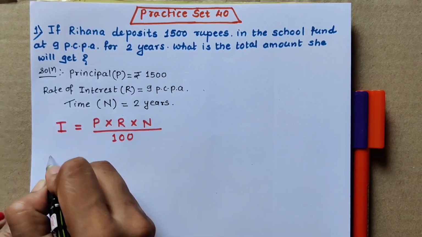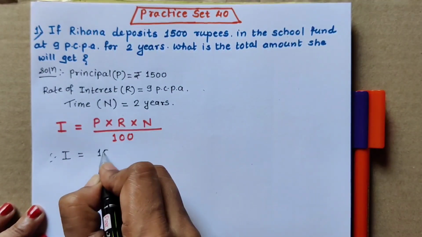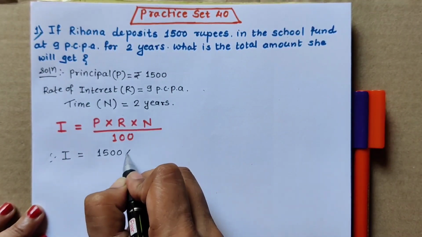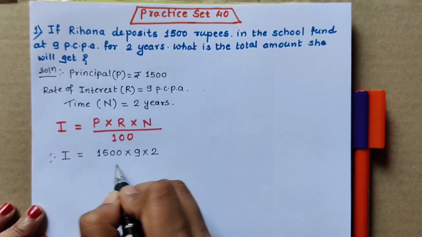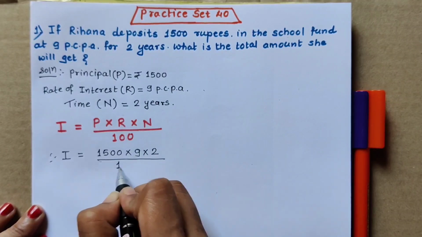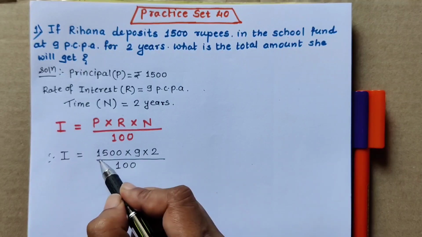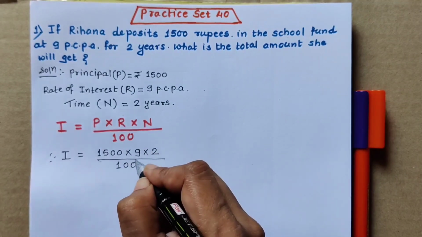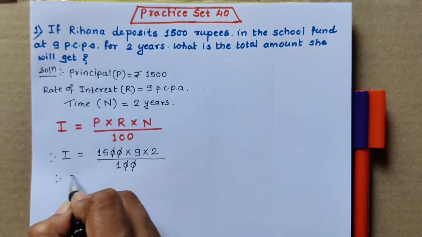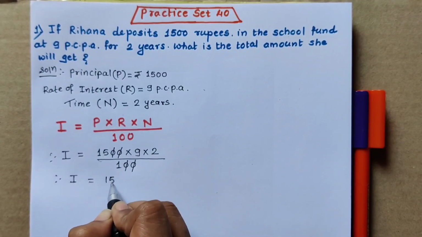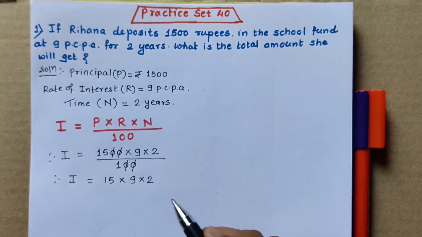So we are getting I is equal to P is 1,500 multiplied by R is 9 and number of years are 2 divided by 100 as it is. Now in 100 there are 2 zeros, in 1500 also 2 zeros are there. So cancel these 2 zeros with these 2 zeros. We are getting I is equal to 15 into 9 into 2. So we have to multiply this.